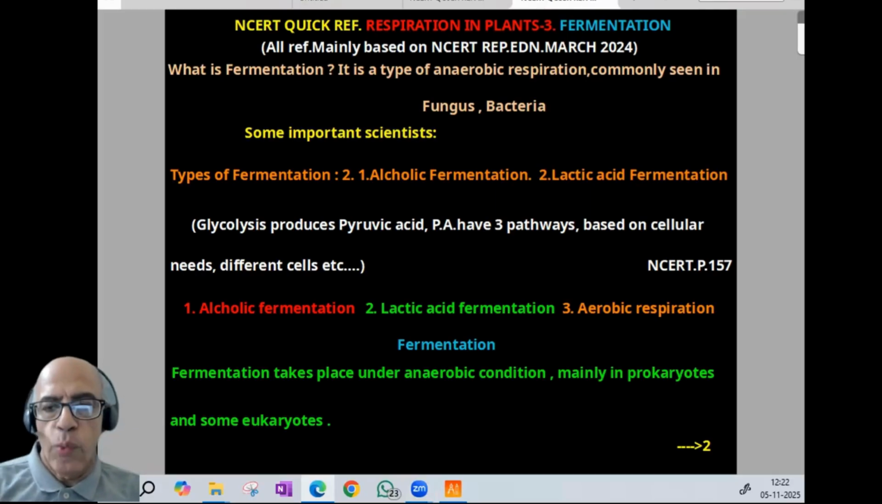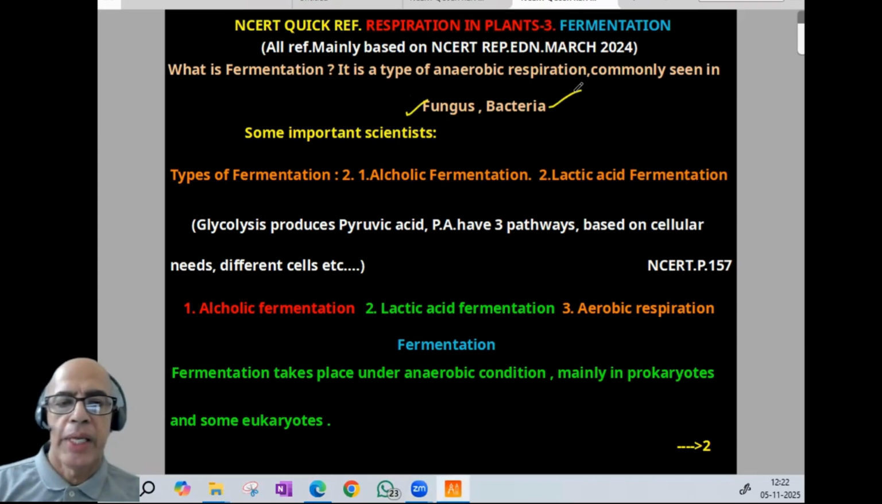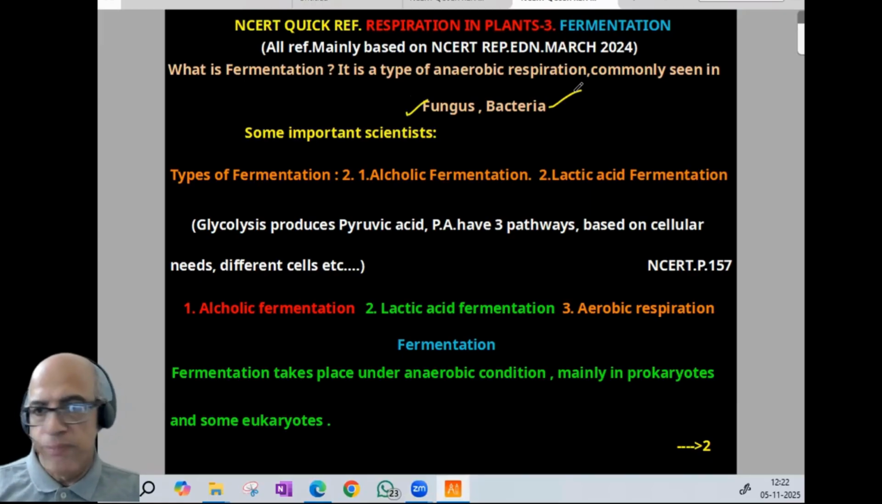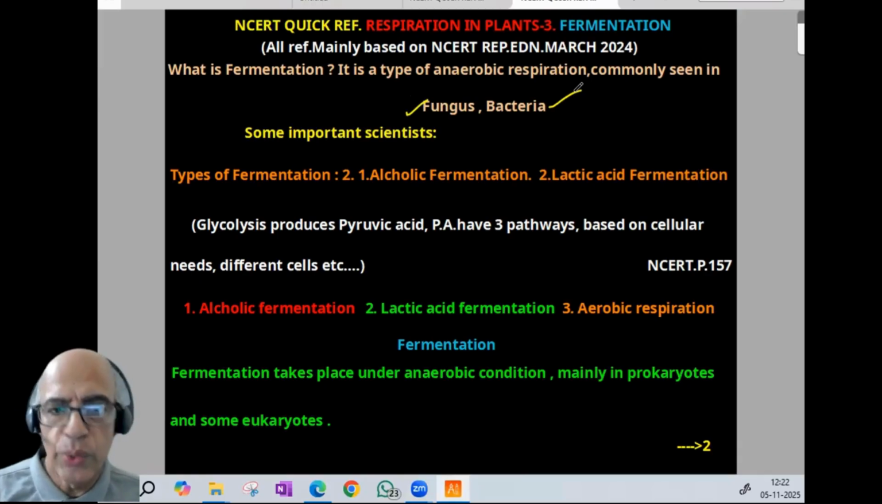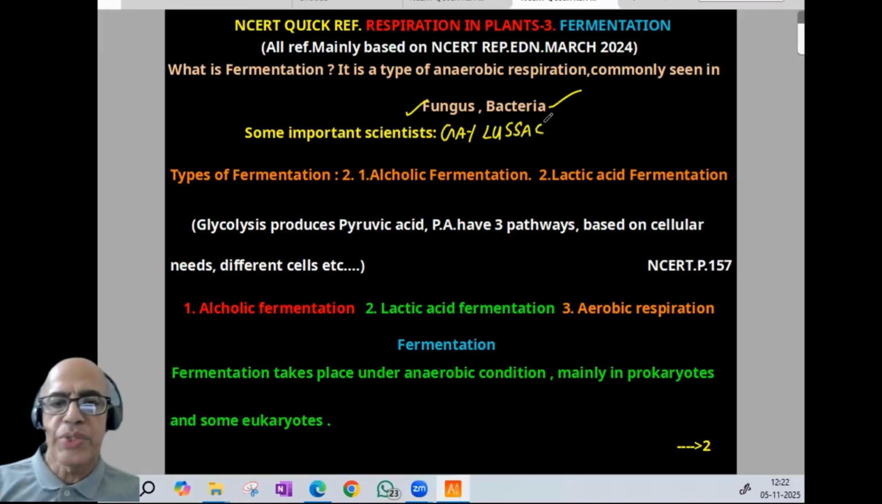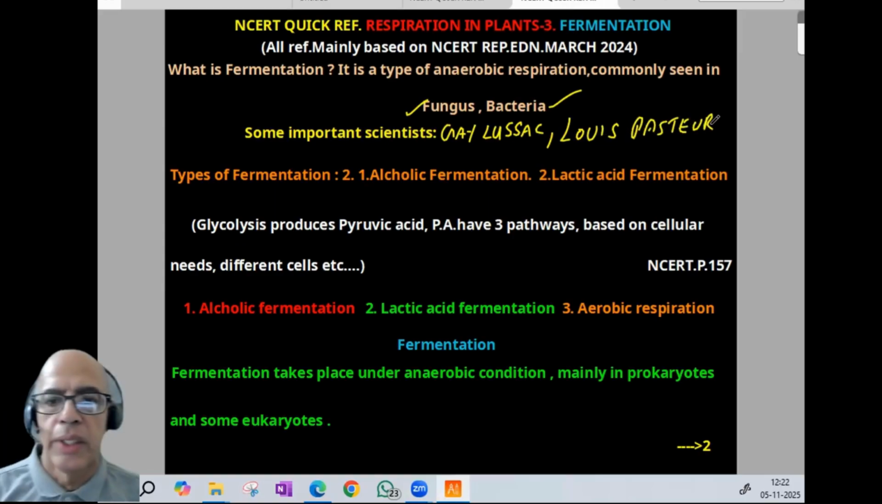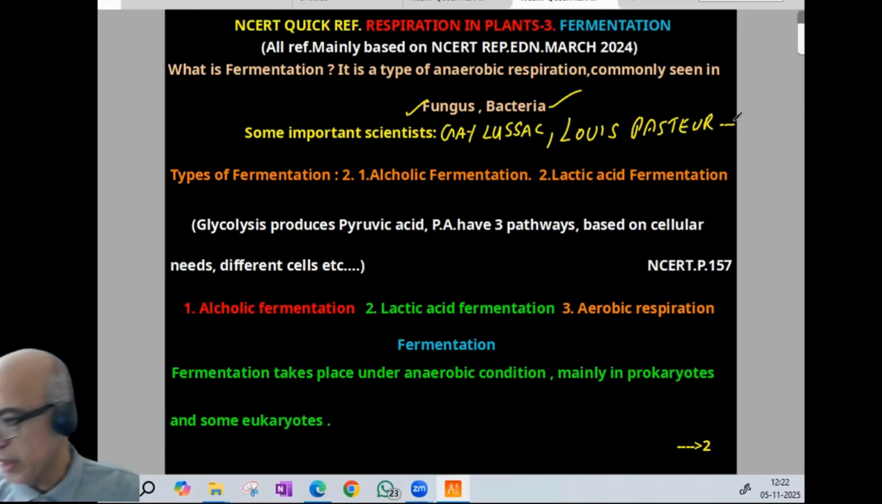Starting with fermentation. What is fermentation? Fermentation is a type of anaerobic respiration commonly seen in fungus and bacteria. Some important scientists connected with the fermentation procedure or its initial work: one is Gay-Lussac, the other is Louis Pasteur. Many are there, but these are two famous scientists.